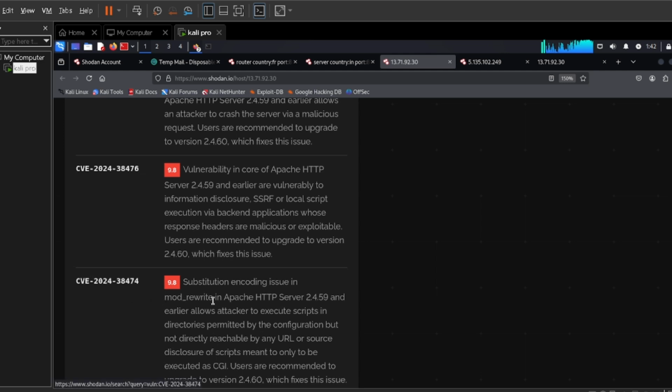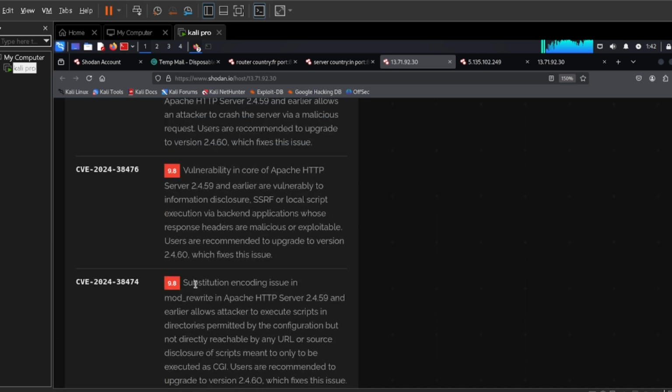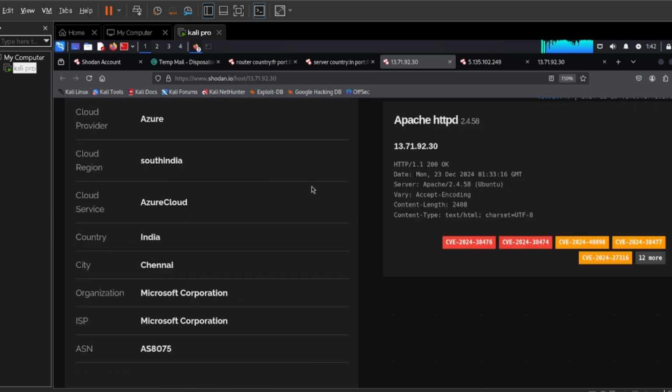You see, this is a critical vulnerability here, CVE-2024-38474. So that's the point. Very serious vulnerability. It is rated 9.8. That's very dangerous. So guys, that's the point.